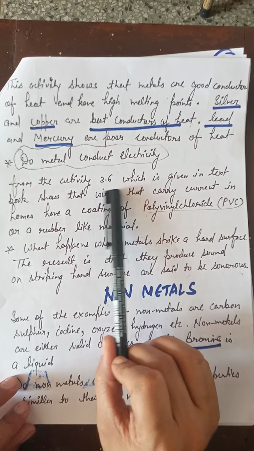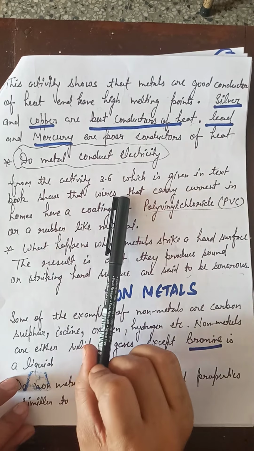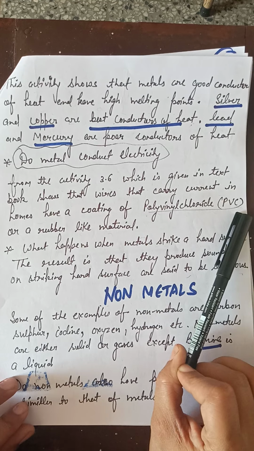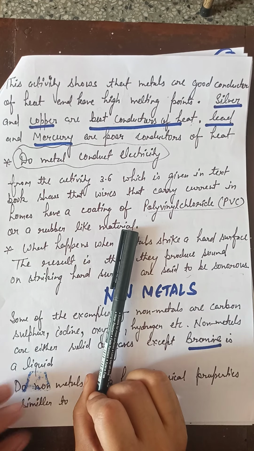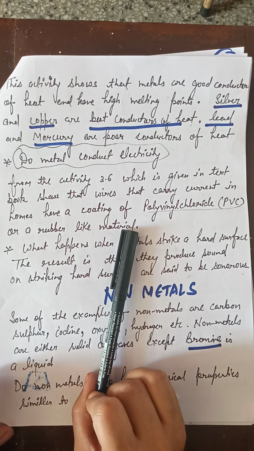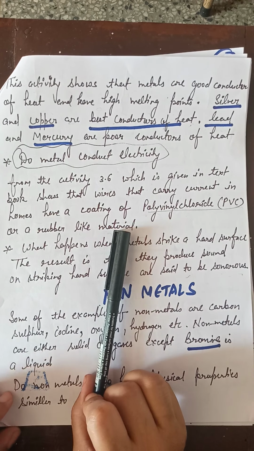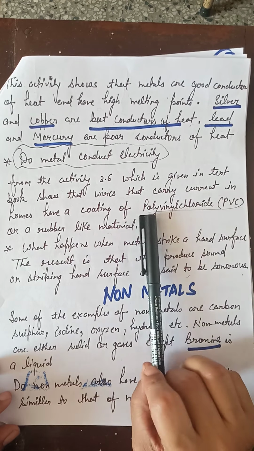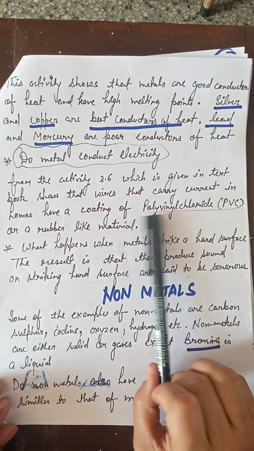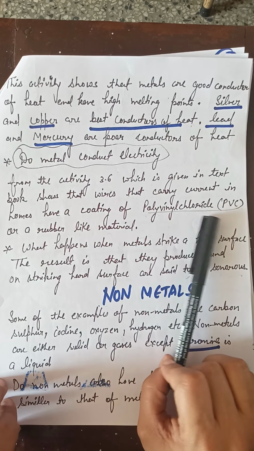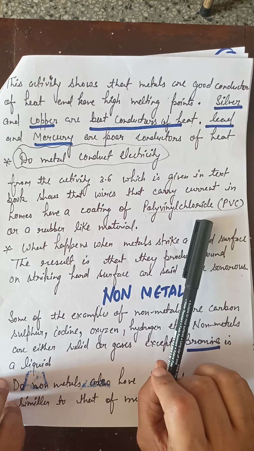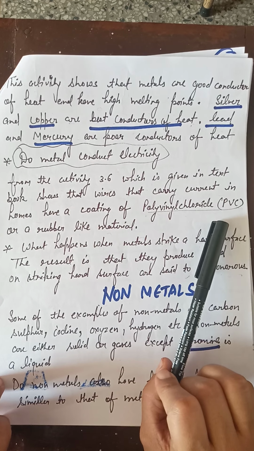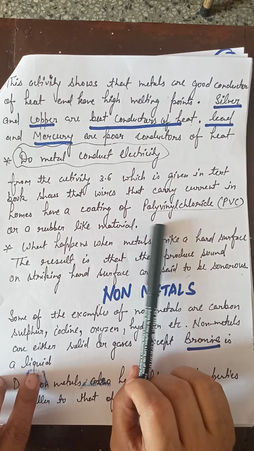Now the activity 3.6, which is given in the textbook, shows that wires that carry current in homes have a coating of polyvinyl chloride, that is PVC, or a rubber-like material. Have you seen that the wires used in the wiring of homes have a covering of rubber-like material? That is called polyvinyl chloride, PVC. It is an insulating material. What is an insulating material? Insulating materials are those which do not conduct electricity. So the covering of copper wire is done with an insulating material, PVC, so that we cannot get any shock or current. That is why it is used to save our lives.